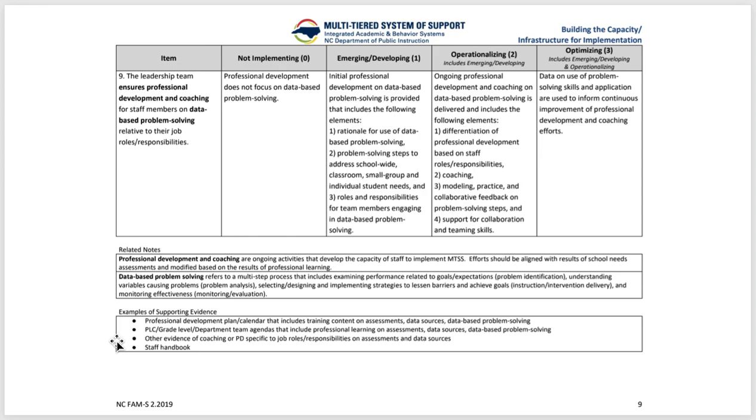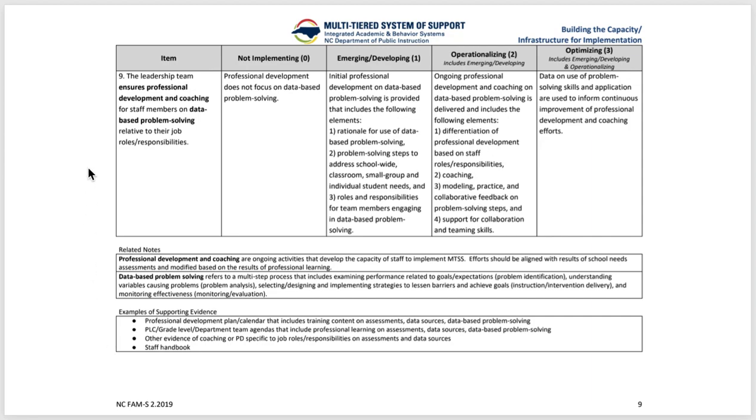So these are places you might already find some of this work happening in your school building. So if you already have PLC agendas or a professional development calendar, anything else specific to job coaching or responsibilities, a staff handbook, that may be where you see evidence of this particular item.